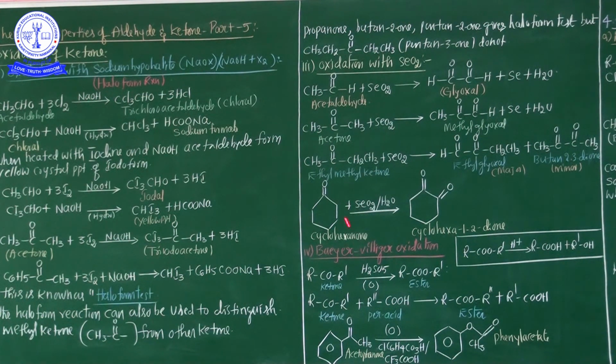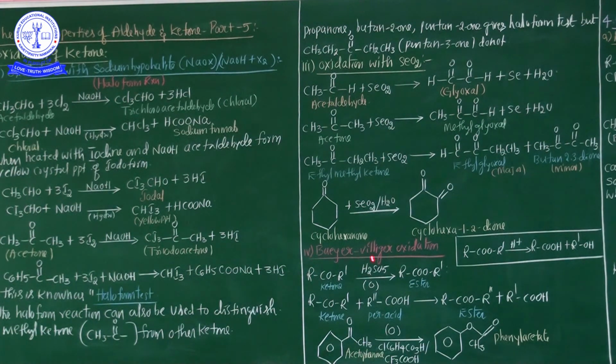Now cyclohexanone, not aromatic, a cyclic ring type. So cyclohexanone in the presence of selenium dioxide gives cyclohexane-1,2-dione. These are the oxidation reactions with selenium dioxide.